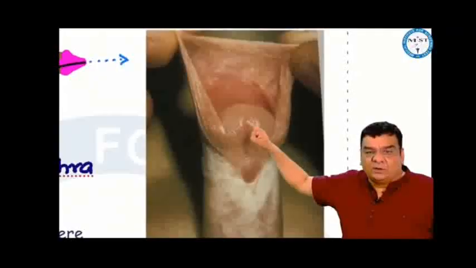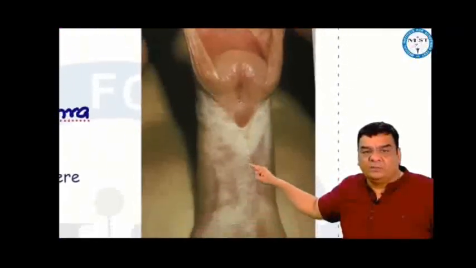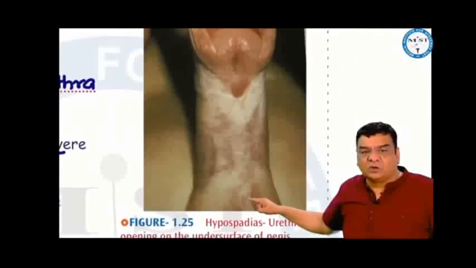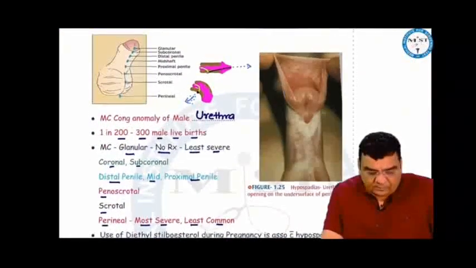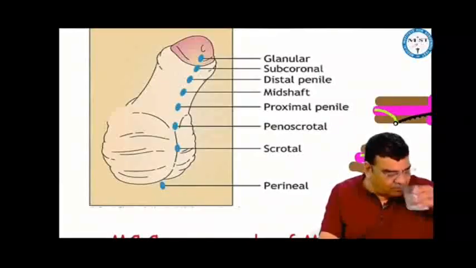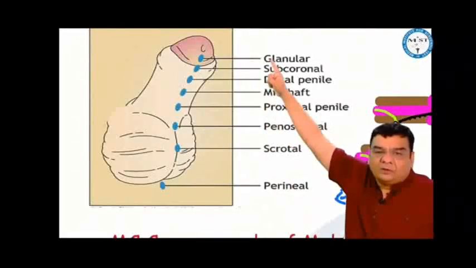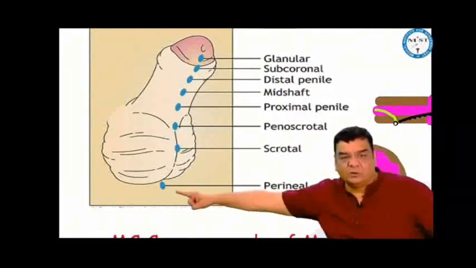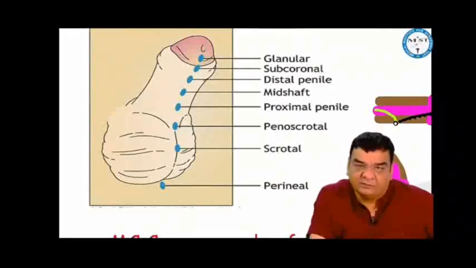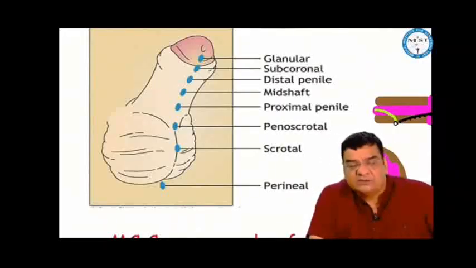We can classify them into glanular, coronal, subcoronal, distal penile, mid-penile, proximal penile, penoscrotal, scrotal, and perineal. Opening which is more close to the normal will be more common and less severe. So out of these, glanular will be most common, perineal will be least common. Glanular will be least severe, perineal will be most severe. No treatment for glanular. Sometimes in perineal hypospadias, because the urethral opening is in the perineum, sex is difficult to differentiate. Use of diethylstilbestrol during pregnancy has been found to be associated with increased risk of hypospadias in the baby.